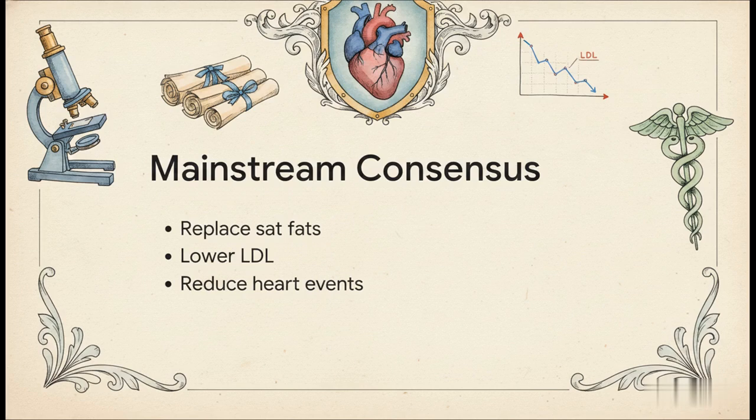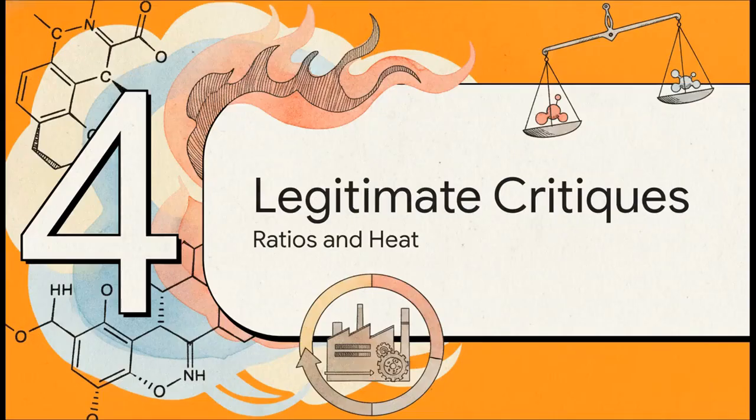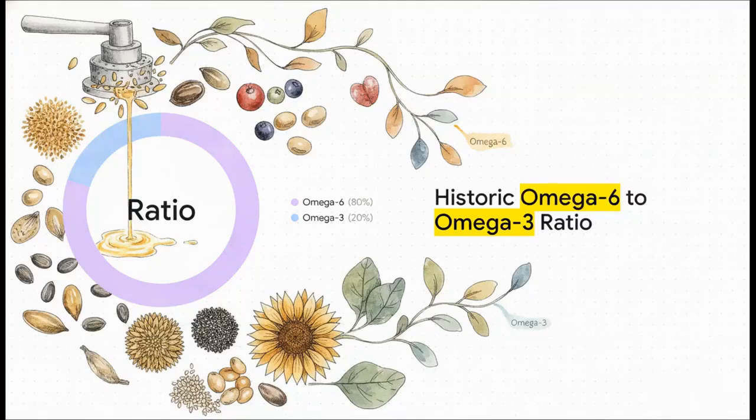As a clinical nutritionist, I cannot simply dismiss this established evidence. It's real, it's measurable, and it really forms the bedrock of modern cardiometabolic advice. All right, Section 4. Legitimate critiques, ratios, and heat. However, science is always evolving, and we really have to look at the mechanistic critiques regarding what actually happens to those delicate PUFA chains under modern dietary conditions.